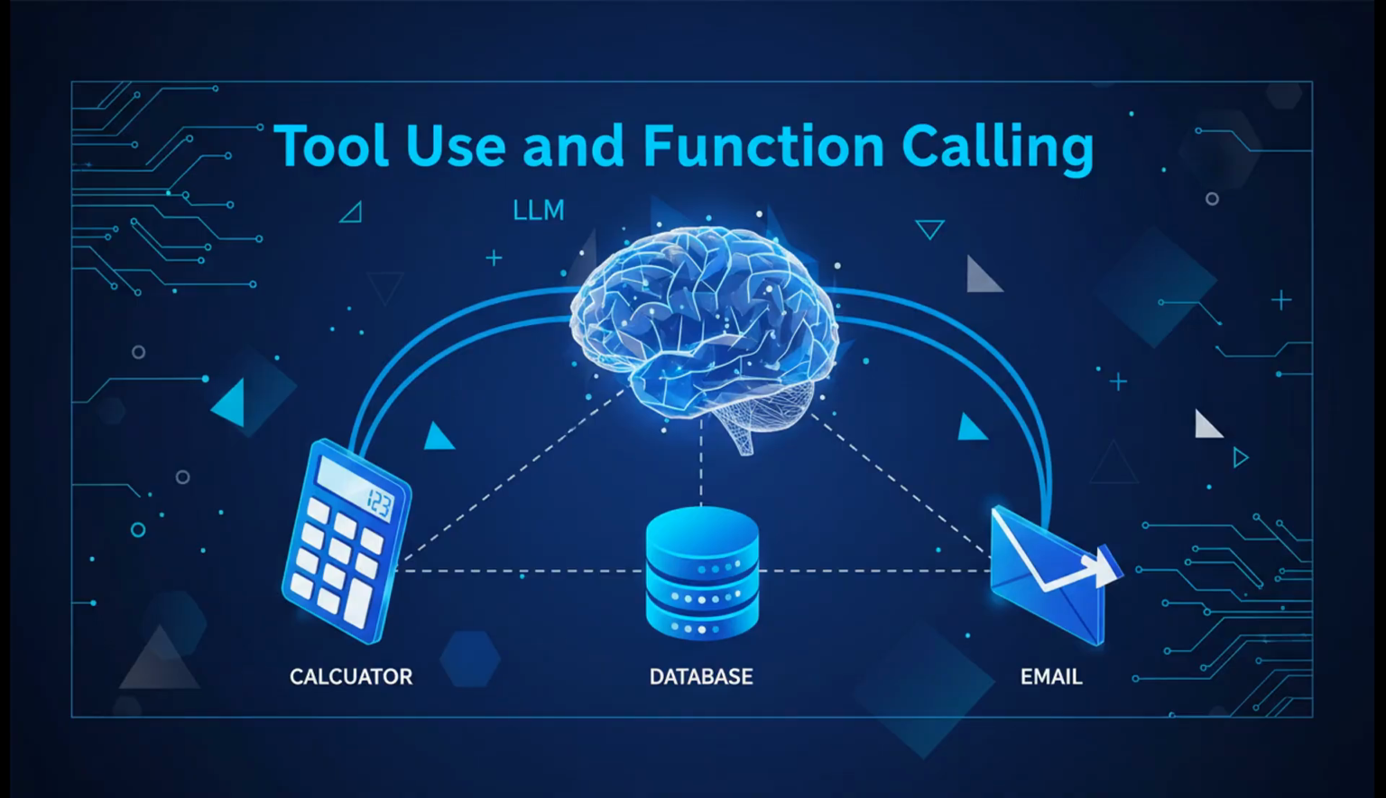Tool use allows the model to generate a structured request to call an external function. The model doesn't do the math or search the web itself. It asks an external system to do it. This breaks the limitations of the model's training data.